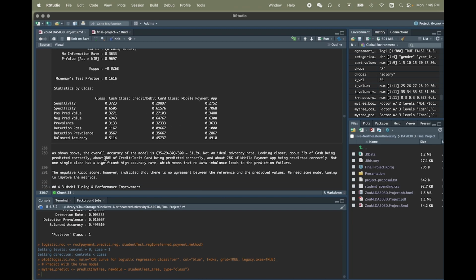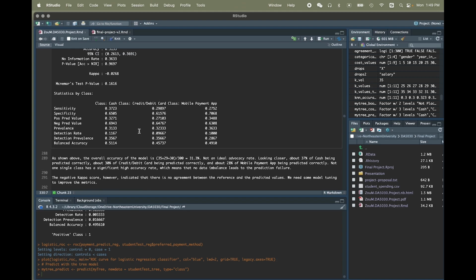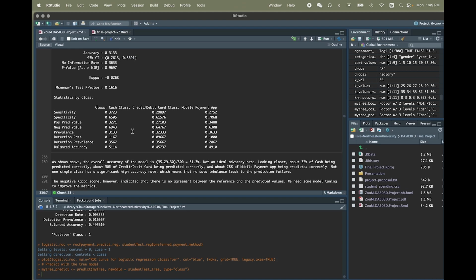And looking closer, about 30% of the debit card was predicted correctly, 37% of cash, and 28% of mobile payment app. So there's no dominant class that has been predicted correctly, which means something could be wrong.